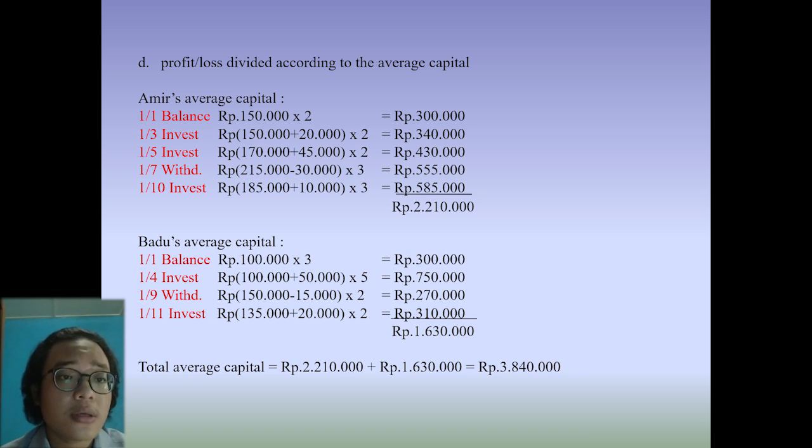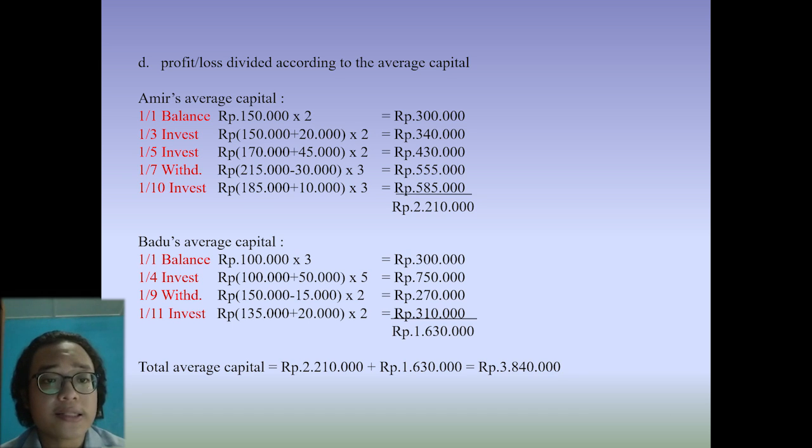So, in Amir's average capital, in January, we can see times 2. Times 2 we get from January and February. In March, we can see times 2 from March and April, and in May we see times 2 from May,